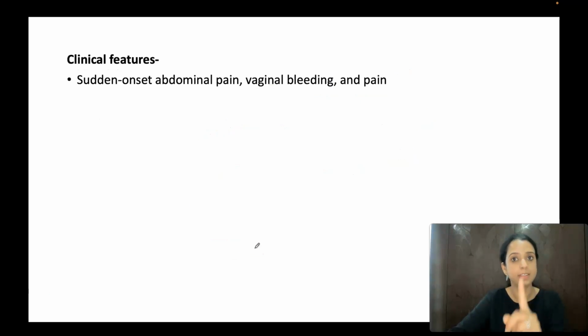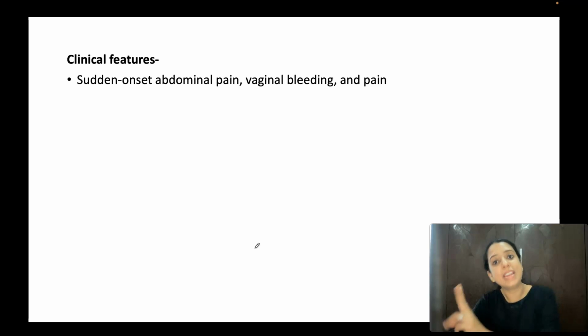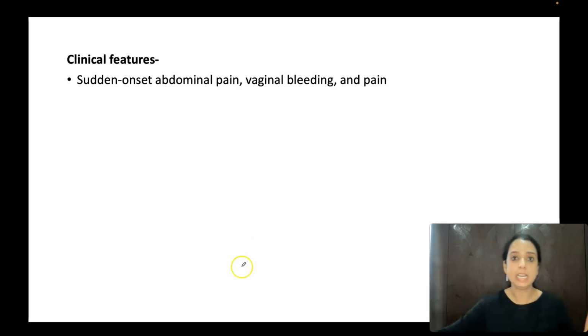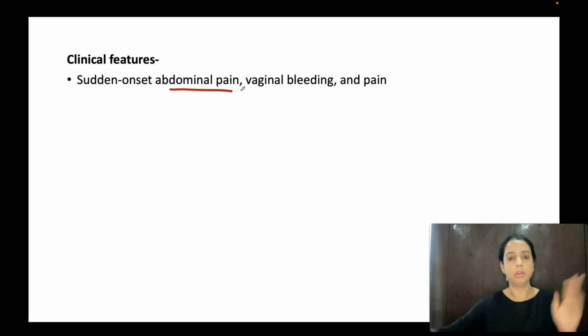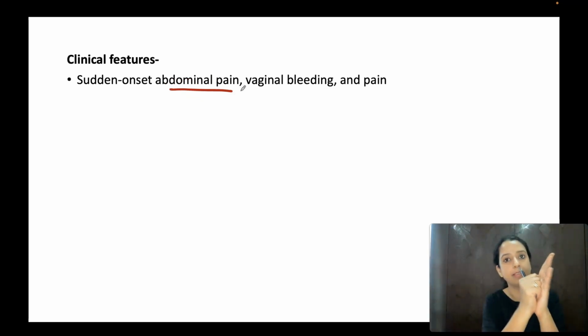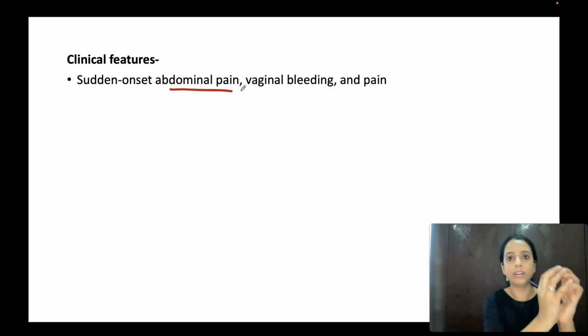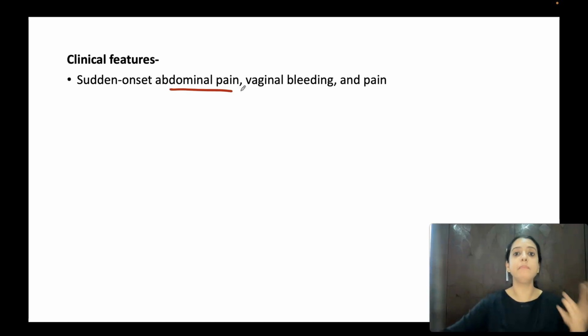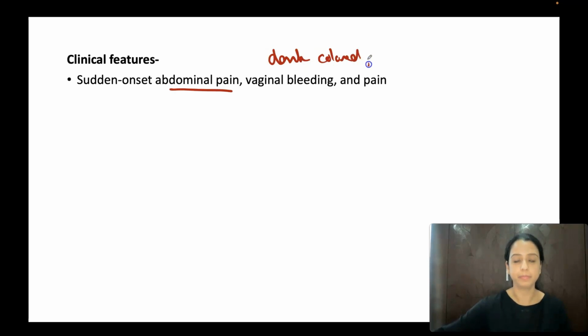Remember what placenta previa was? Bleeding which is painless, which is causeless. Here there is bleeding but always there is pain. Because the normally situated placenta has disrupted and a clot is collected there. So there will be pain along with bleeding. And bleeding is generally dark colored because it is collected blood.